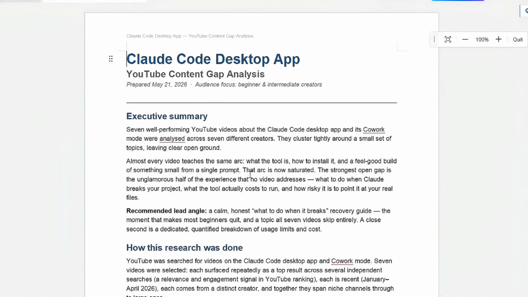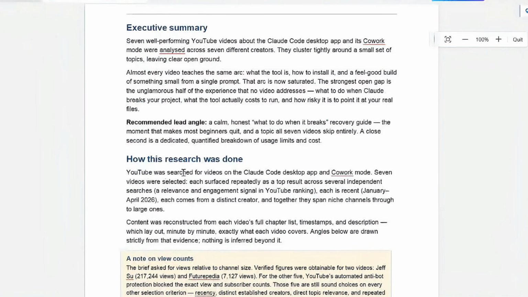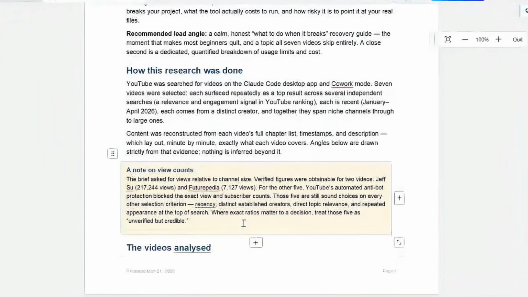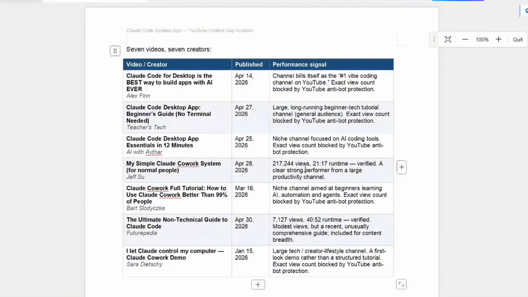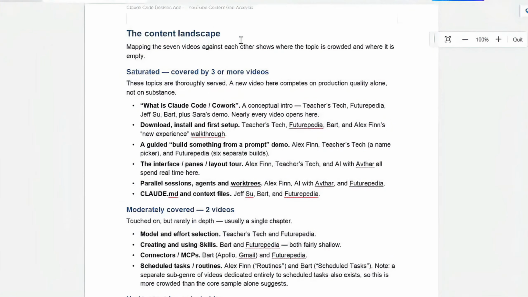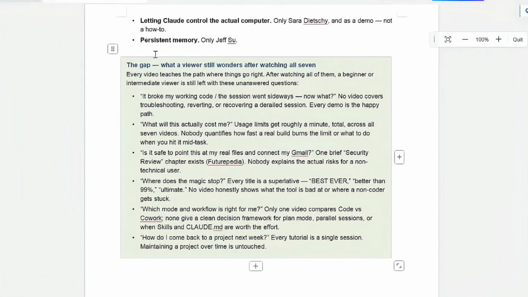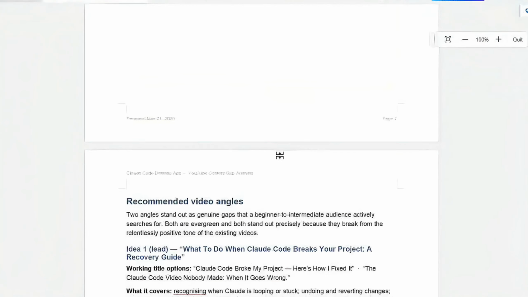Here's the recommended angle. Then how this research was done, based on relevance and engagement signals in YouTube ranking. Also got a note here about YouTube's anti-bot protection. So sadly, we only got 2 videos with view counts. Then what are these 7 videos and what each video covers? Next, the content landscape. This is the juicy part that we wanted. What is saturated, what is moderately covered, what is underserved, then what a viewer still wonders after watching all 7. Great, looks fantastic, and I like it.